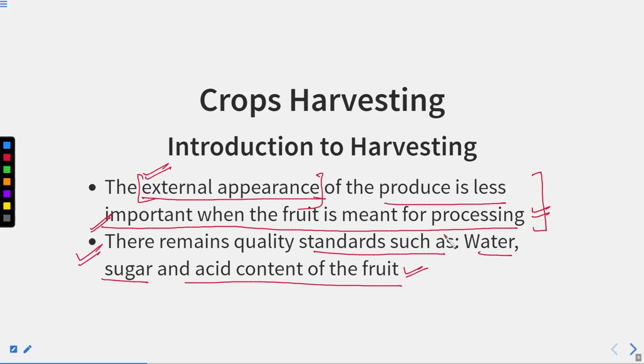The quality of any fruit or vegetable depends upon how much water it contains, or how much sugar it contains. Okay. And also if any fruit has some acid, right, malic acid or citric acid, any type of acid, the acid content of the fruit is also very important at that time.